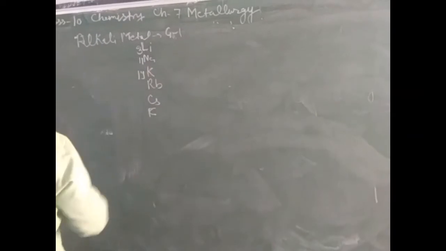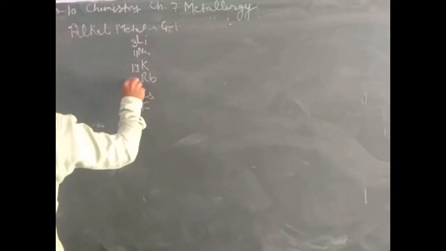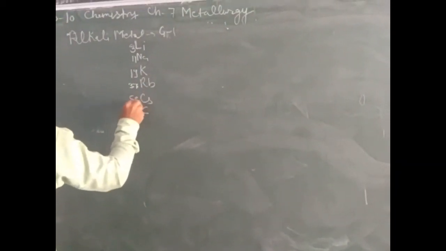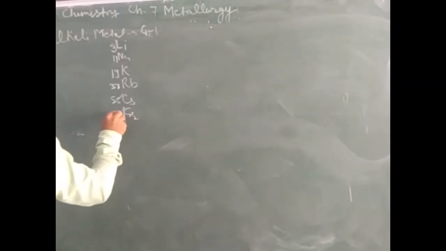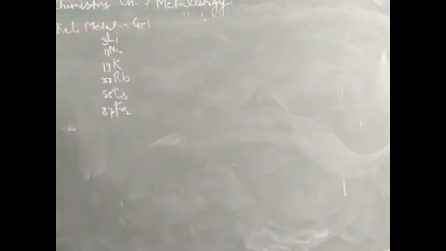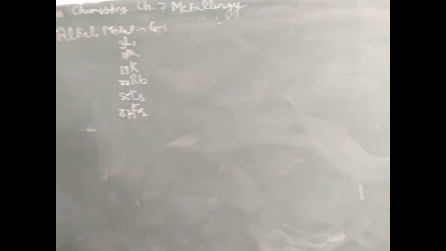They have atomic numbers 3, 11, 19, 37, 55, and francium Fr has atomic number 87.